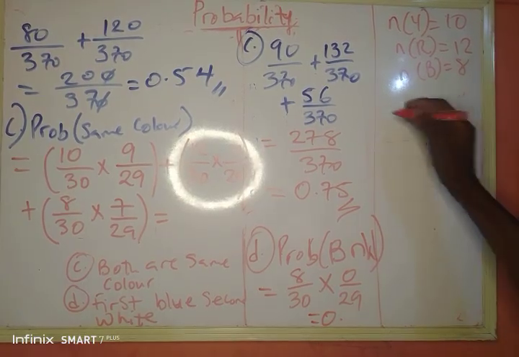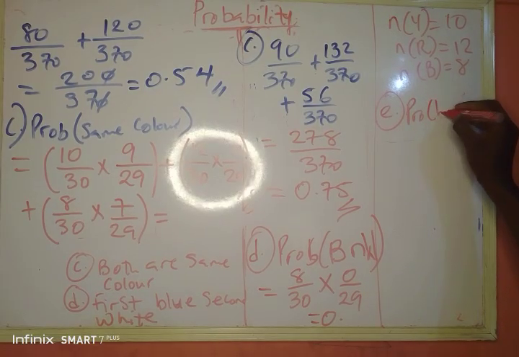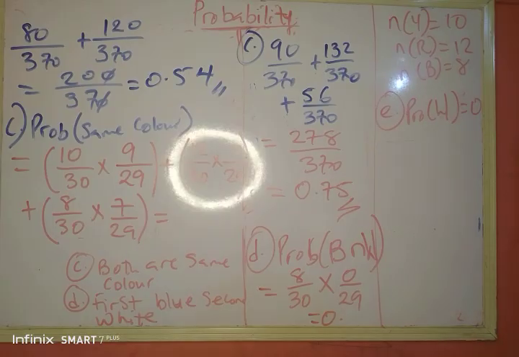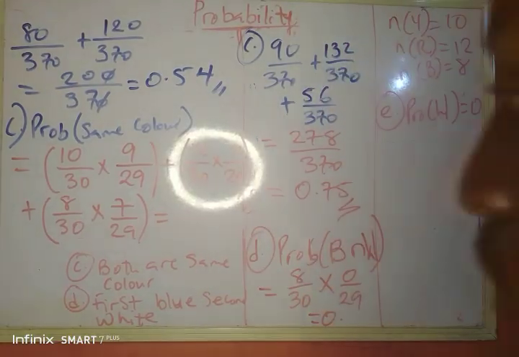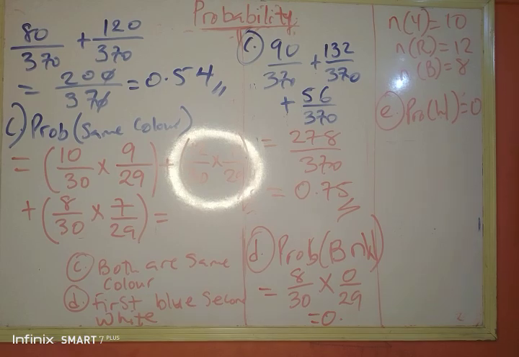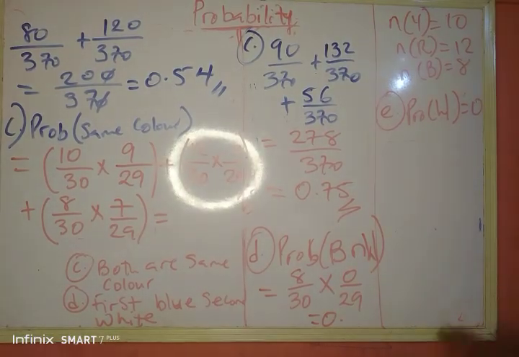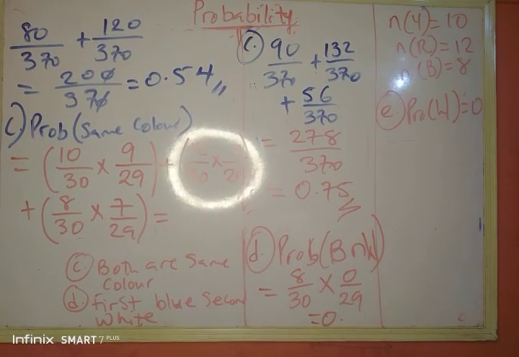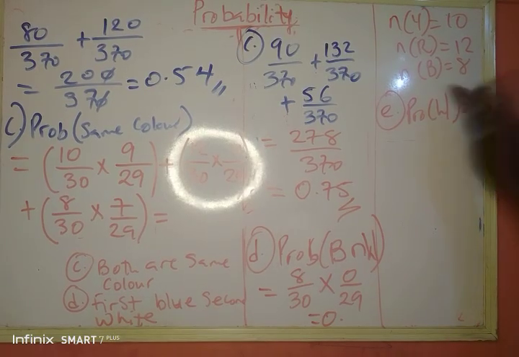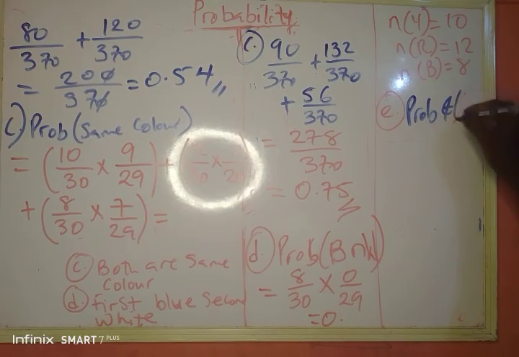Then for part E, which is the last one, I said probability of obtaining white ball. That should be equals to 0 because I don't have white ball in the bag. So that's 0 divided by 30. Oh, hold on, that's not what they asked me. For question E, I say not white. Oh, they did not say white, they said not white. There's not even white in the basket. That means probability of picking not white. Oh my goodness. Probability of picking not white could be equals to 1.